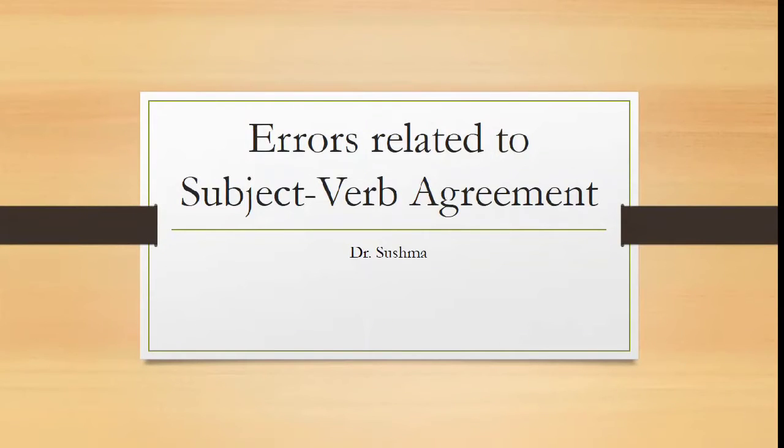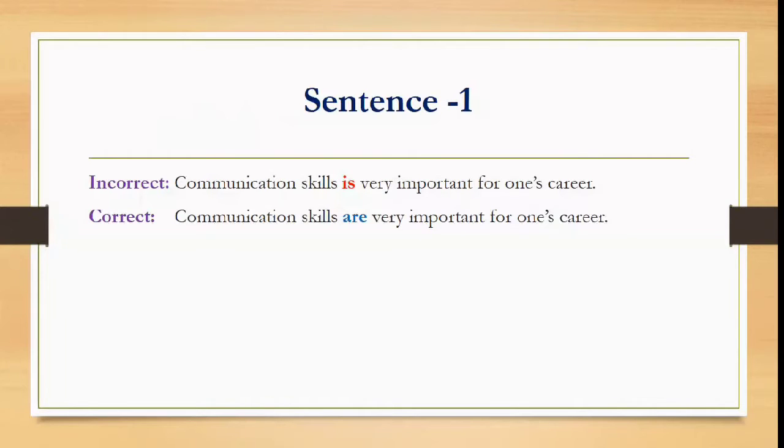In today's session, we are going to learn about the common errors related to subject-verb agreement. Let us understand the rule of subject-verb agreement in general. In a sentence, if the subject is singular, the verb should also be singular. If the subject is plural, the verb should be plural. So now let us understand this concept with the help of an example sentence.